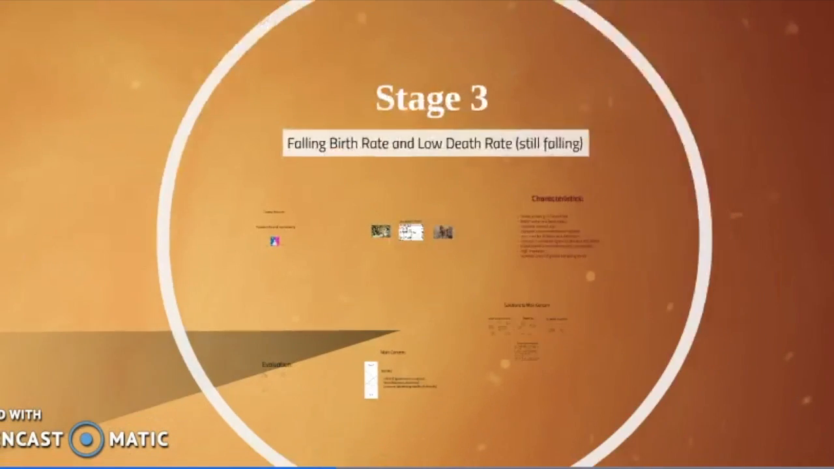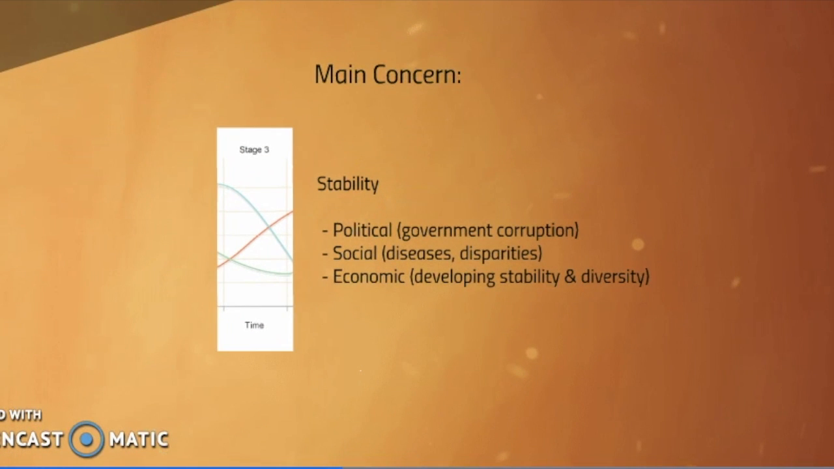The main concern of a stage 3 country is stability. In the political sense, it is definitely government corruption. In the social sense, disease and disparities. And for their economy, it is just developing stability. And one way to do that is diversification.